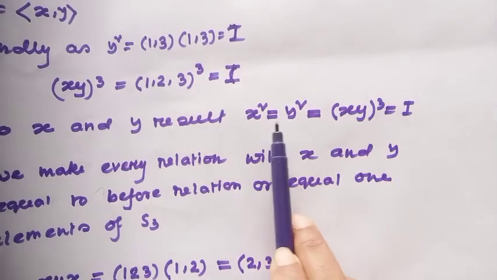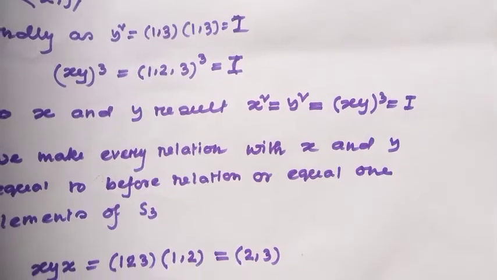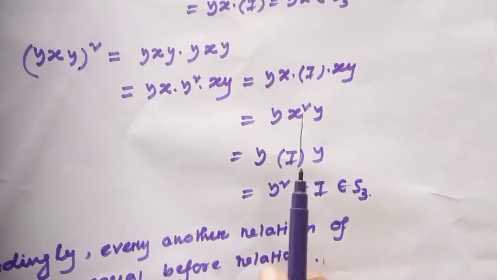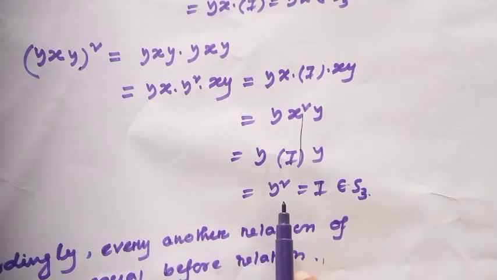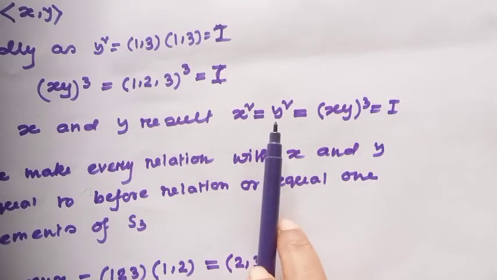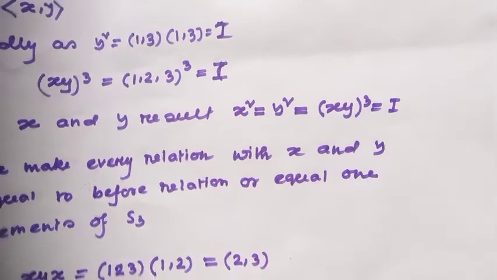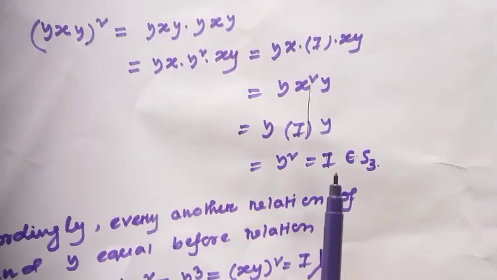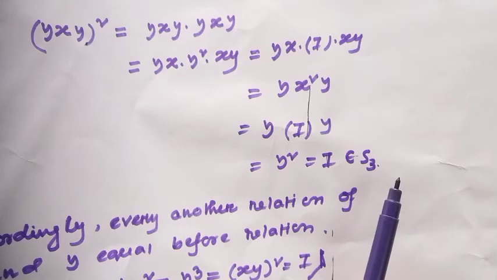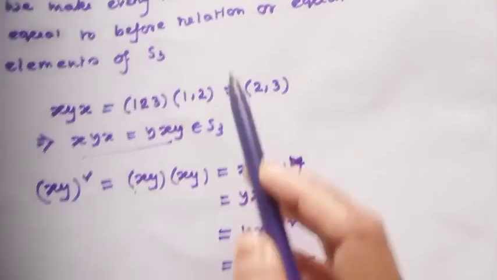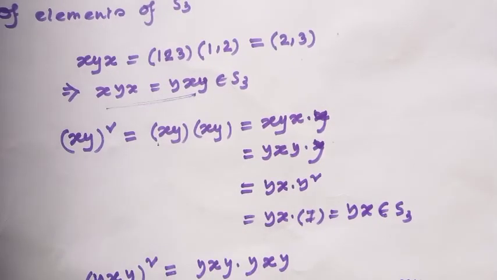And I have got the relation x square equals identity. If you put this value, then you will get y square, and y square is also identity. That means this value is equal to identity, which is also a member of S3. That means the other relation is also a member of S3.